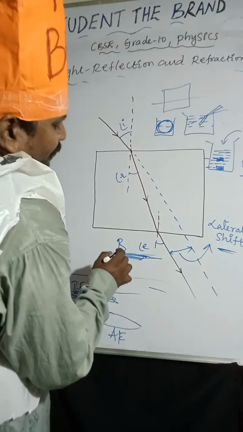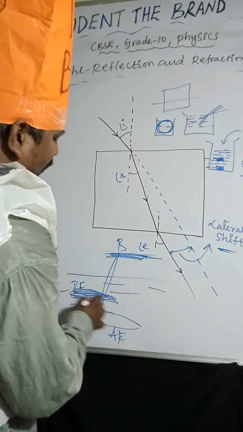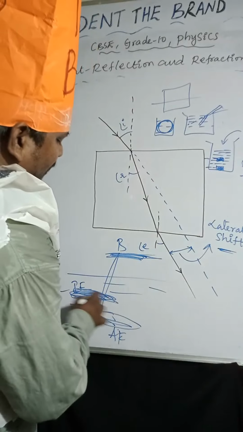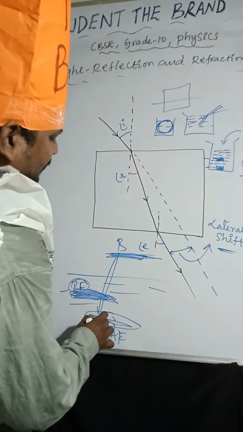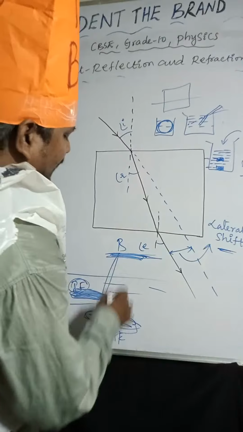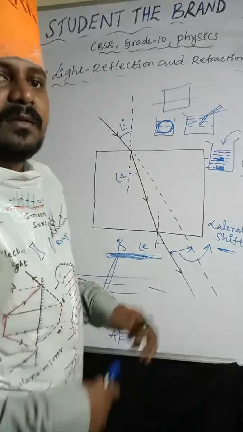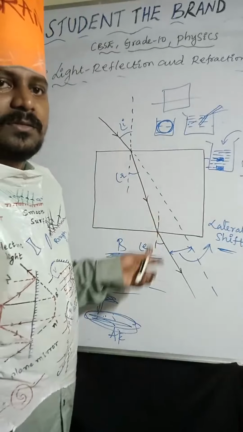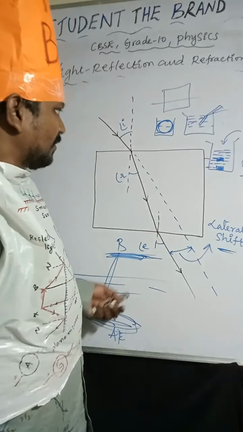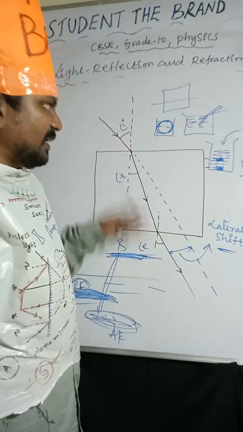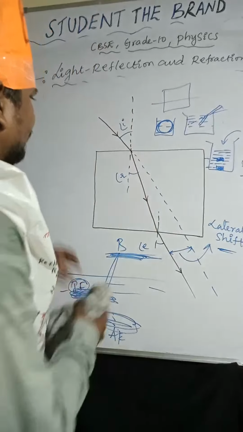If the bird wants to catch the fish, the bird should aim below the image of the fish. This is the image of the fish. So if it aims below this one, then the bird can catch the fish. So that is also very important. This question they will ask also, very important. Same thing like vertical shift, it depends on vertical shift. Done. Next, we'll discuss one more.